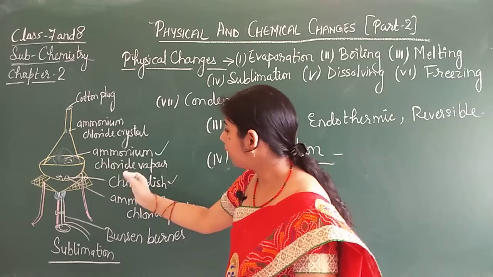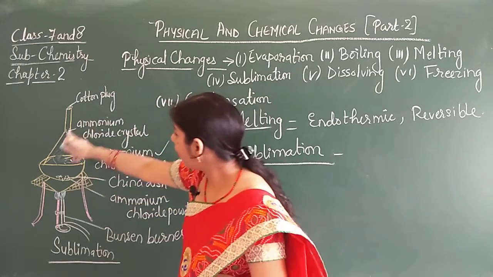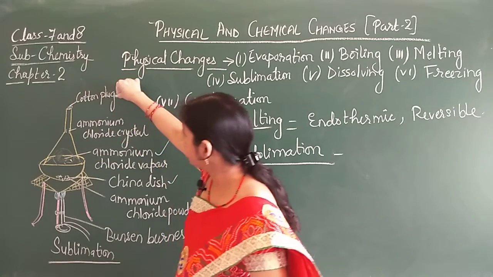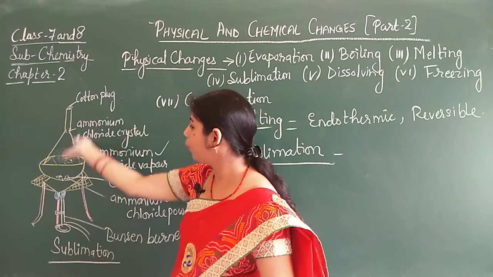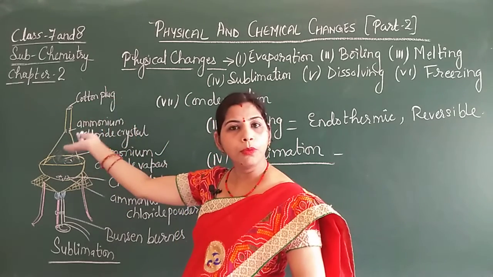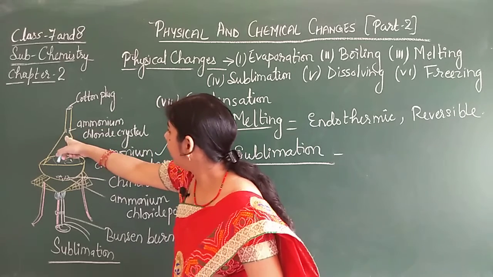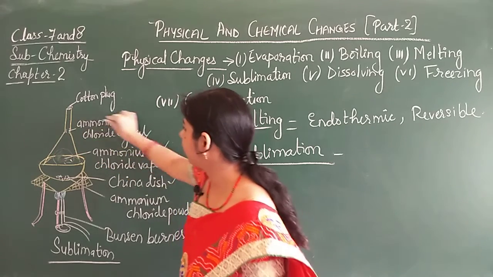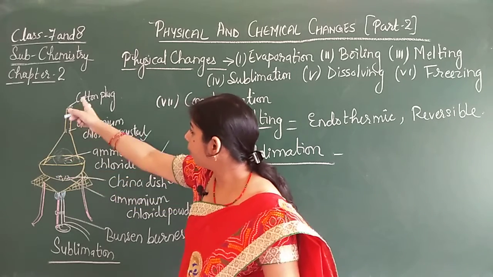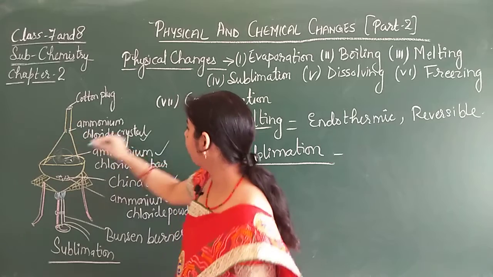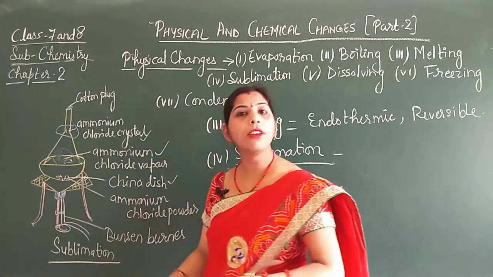Now when this vapor forms, it moves upward, but because this funnel is closed with the help of cotton, the vapor is not going to move out, and it condenses and again forms ammonium chloride crystals on the tip of the funnel.